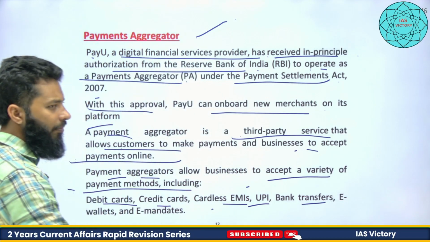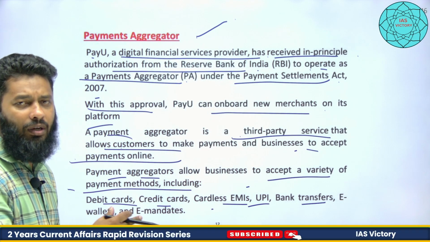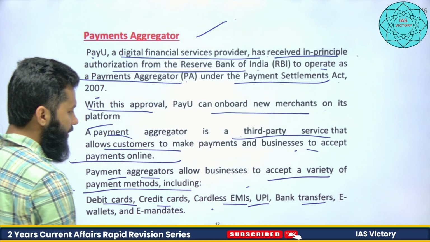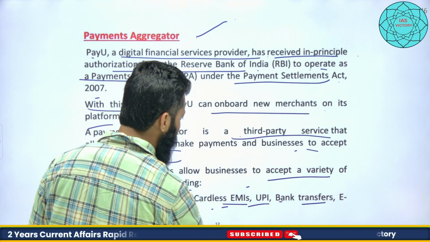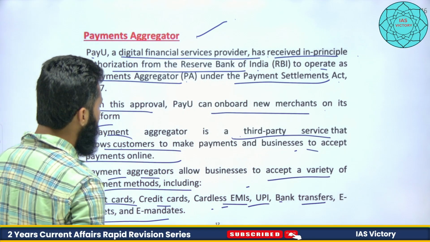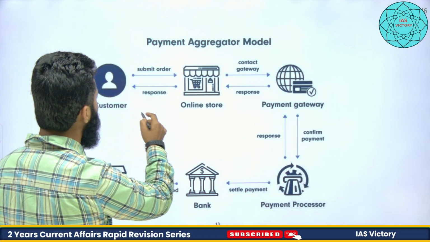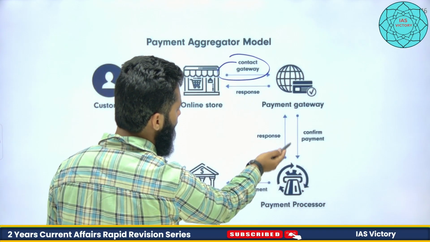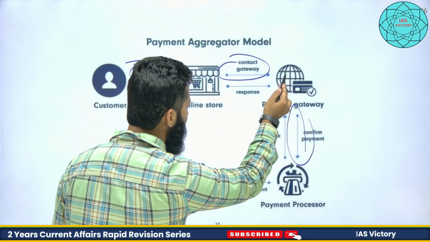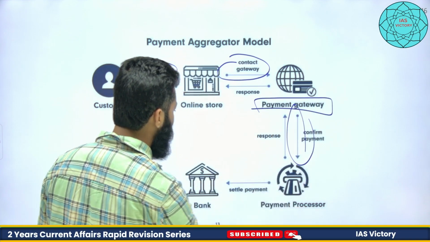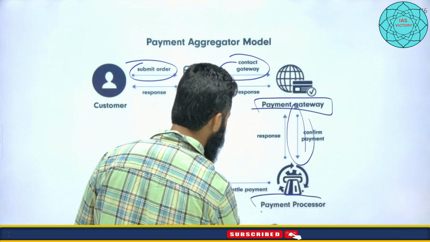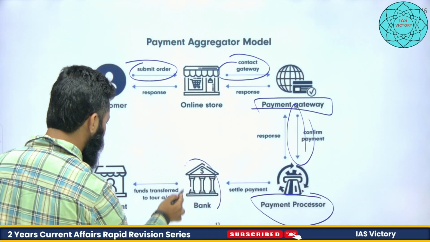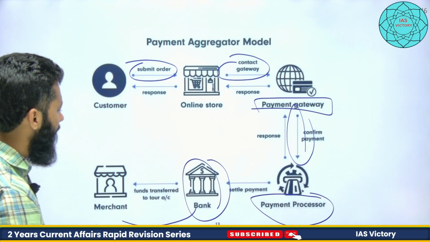For example, when you purchase something, you convert it to EMI, you purchase it on EMI basis, bank transfers, e-wallets and e-mandates. So these are payment aggregators. When you are submitting an order, this is the checkout gateway, and when you confirm payment, this is the payment gateway, and this is the payment processor which settles payments through the bank, right? I hope this diagram explains it best.